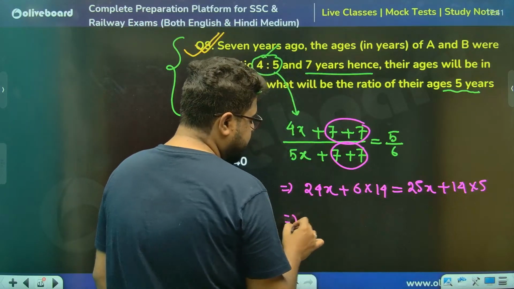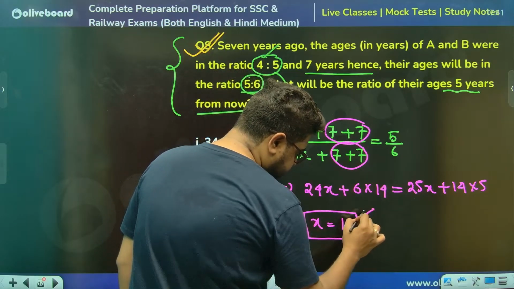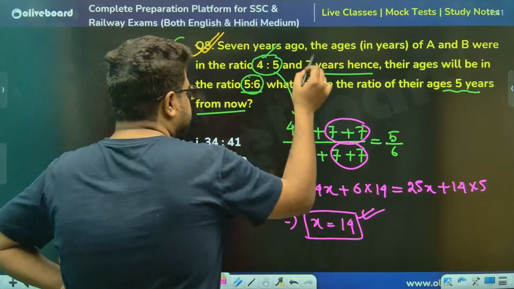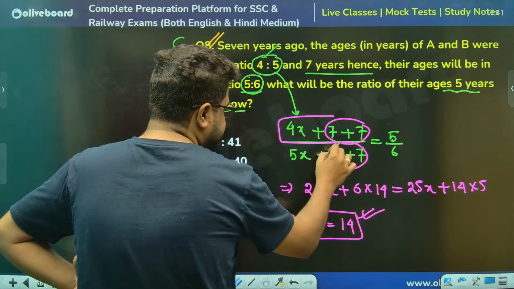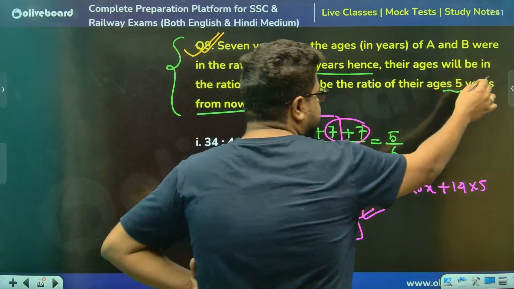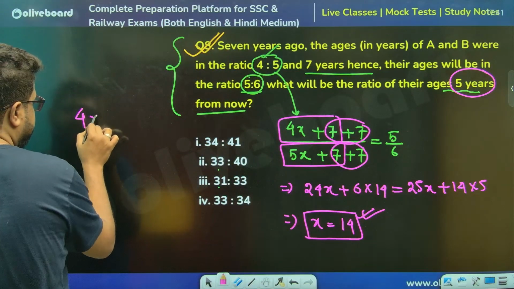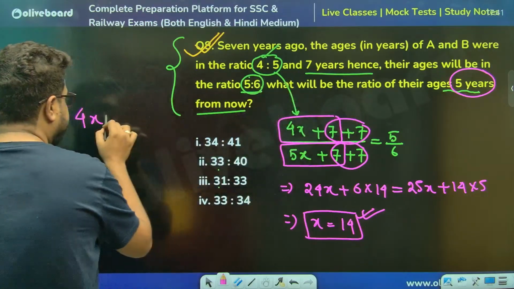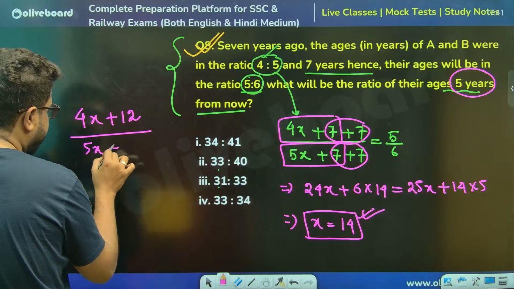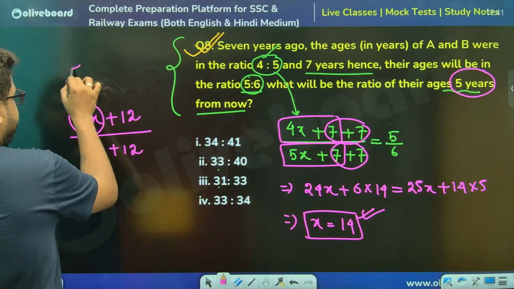Look, at the end of the day, you are getting x equal to 14. So ultimately, these were the present ages, but they are asking 5 years from now. That means 4x plus 7 plus 5, meaning plus 12, and the ratio 5x plus 12. This is what they are asking. But how, sir? x is 14. So 56 plus 12,